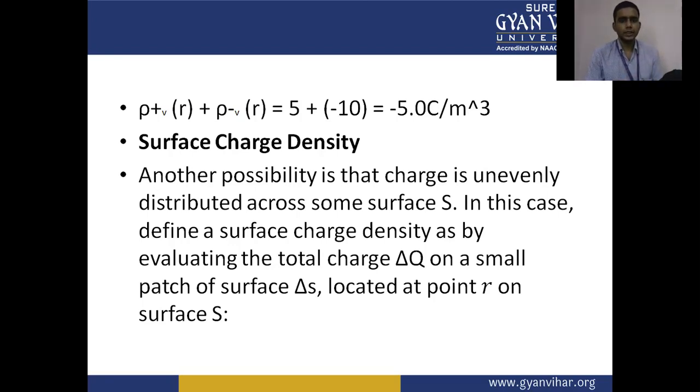Another possibility is that charge is unevenly distributed across some surface S. In this case, we define a surface charge density by evaluating the total charge delta Q on a small patch of surface delta S located at point r on the surface S. The surface charge density is evaluated by the total charge delta Q located at the point r on the surface S.